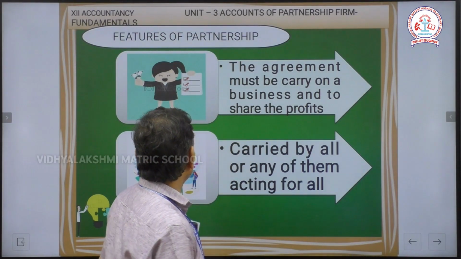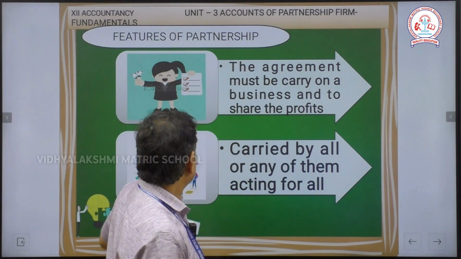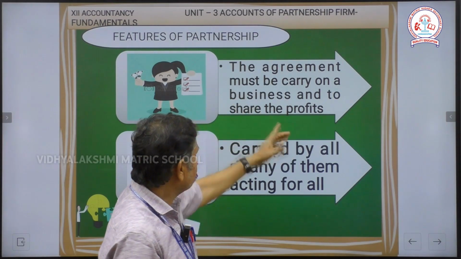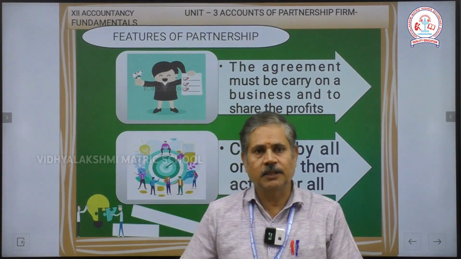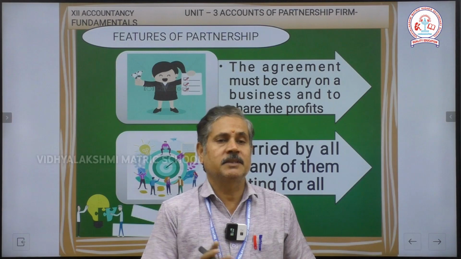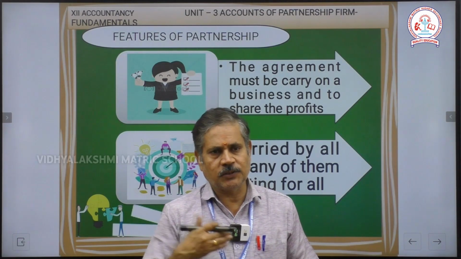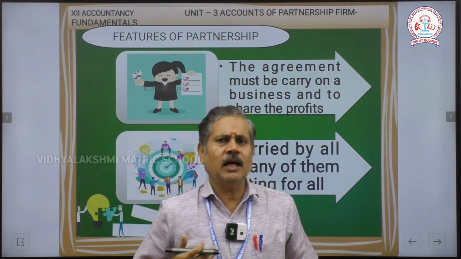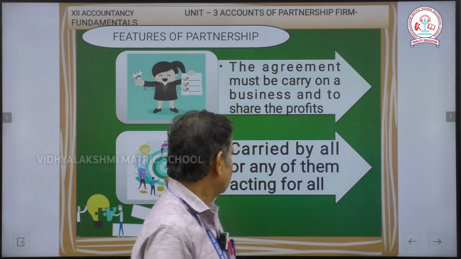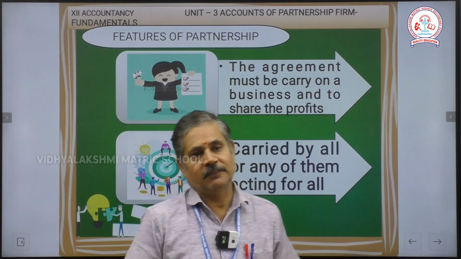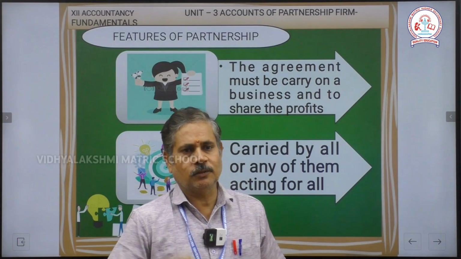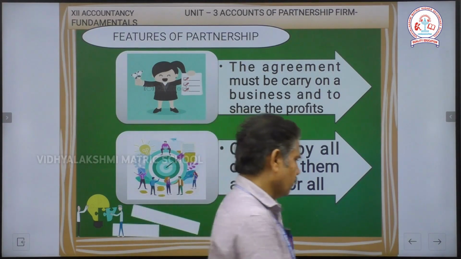The partnership must carry on a business and share the profit. So, the agreement must be to carry on a business. Based on the agreed ratio they do the business, and based on the agreed ratio both partners share the profit. The next one, carried on by all or any of them acting for all, we discussed already. So, any one partner or both partners together do the business.